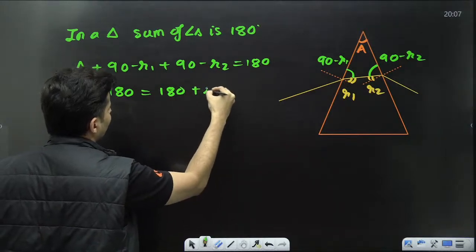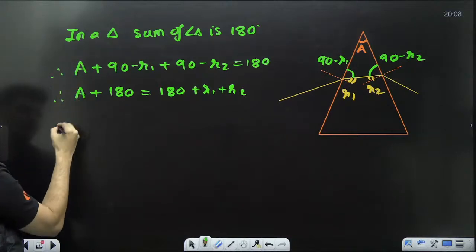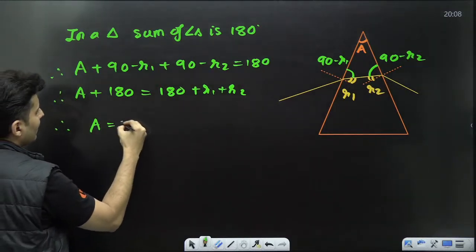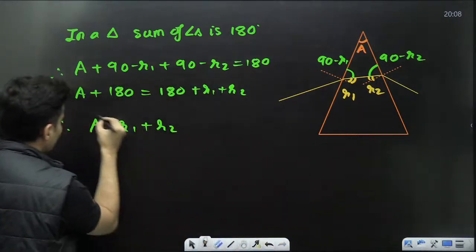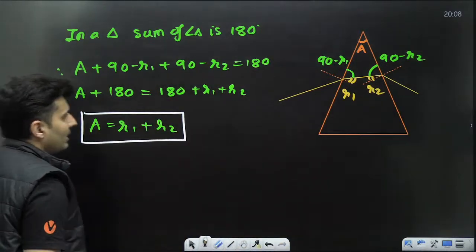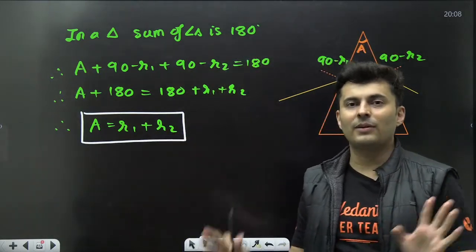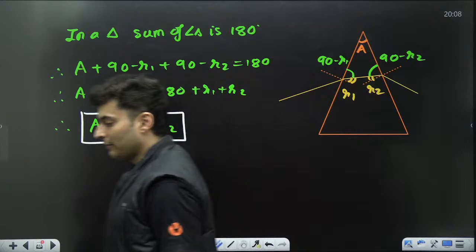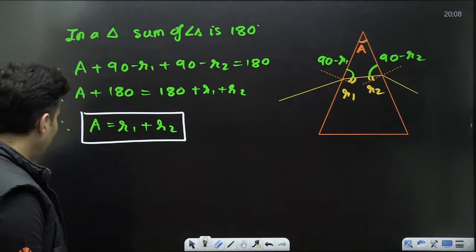R1 and R2 go on the other side, R1 plus R2. 180 cancels. So A will be nothing but R1 plus R2. A very important relationship which you should know. The angle of the prism is the sum of the internal angles of refraction, which is R1 and R2. First result which we derived. Okay? Clear till this point?